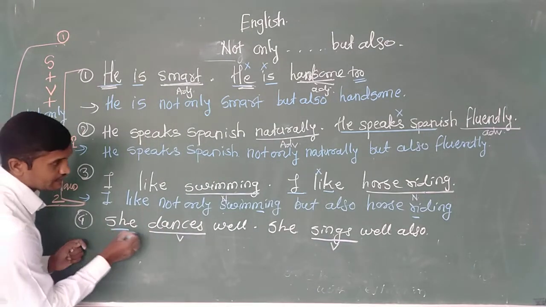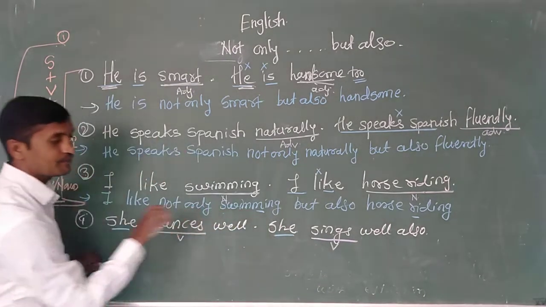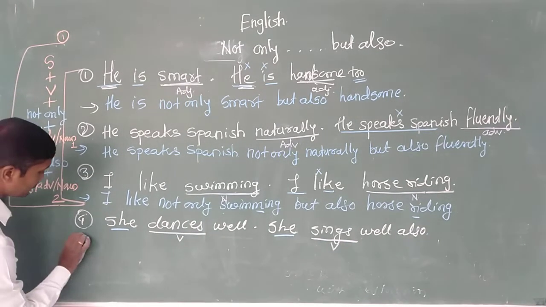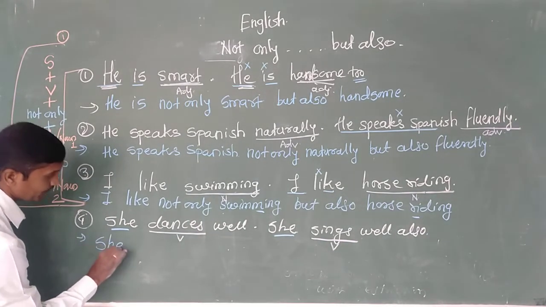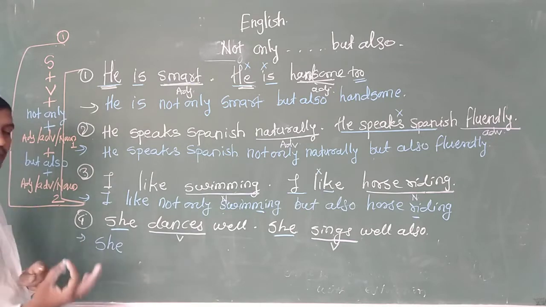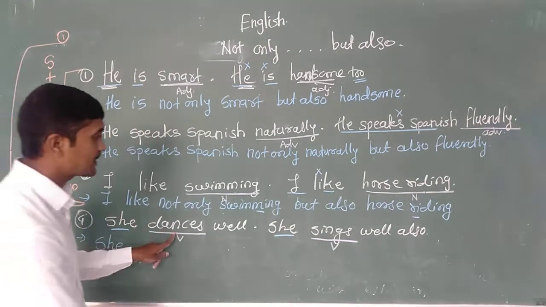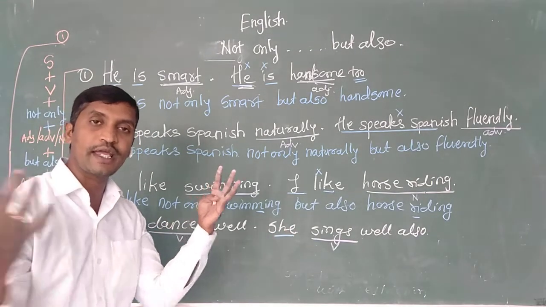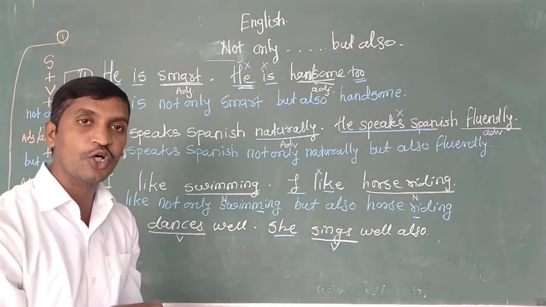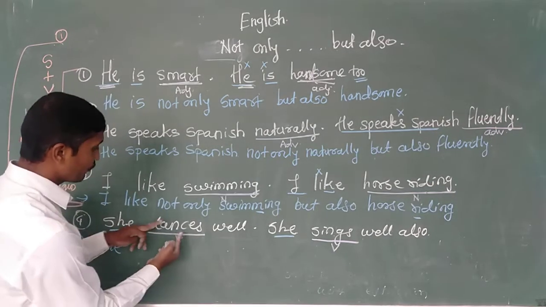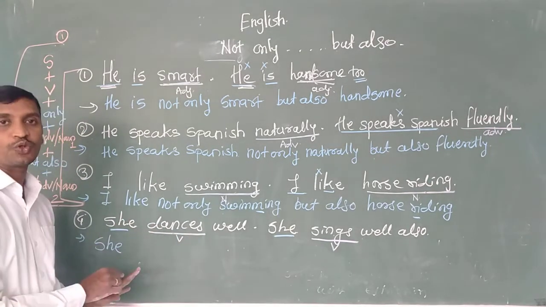Now here the subject is the same. So we shall write the subject first, she. The subject is the only common element here. Our verbs are different, and we are going to connect these two words with not only but also. So before the first verb we have to use not only.